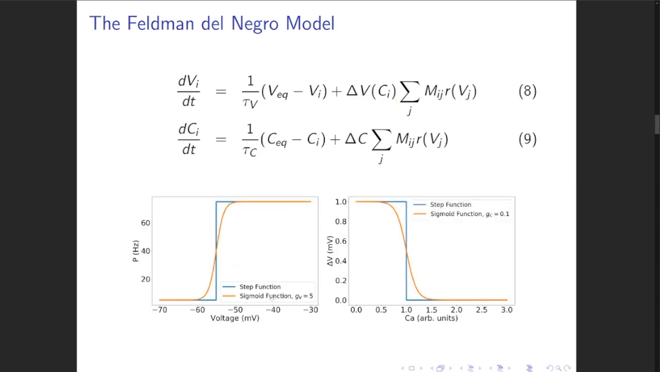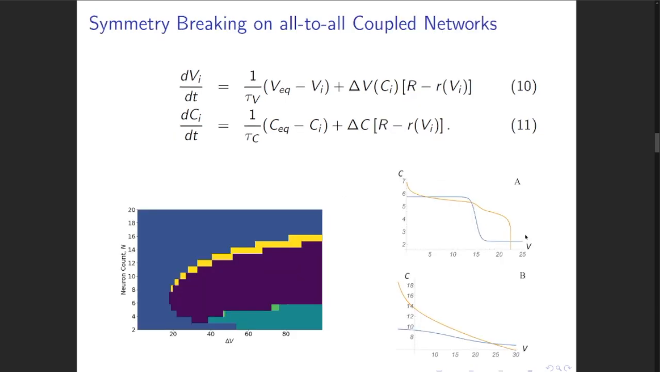And so what that steepness parameter does is basically we have these smooth sigmoids in orange, which are the physiologically relevant regime. And then we can mathematically tune the steepness parameter to look more like this step function, to have this step function-like behavior. So interestingly enough, we observe this symmetry breaking phenomenon in all-to-all coupled networks when we adjust this steepness parameter.